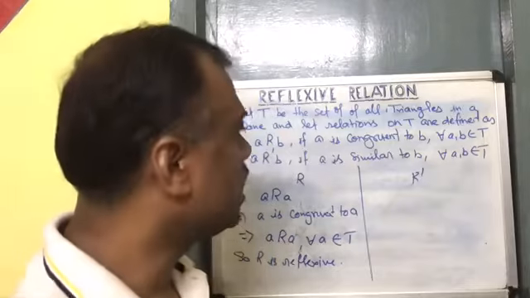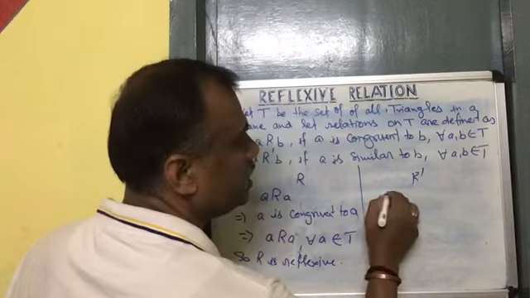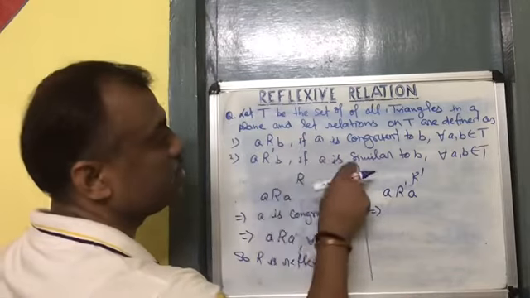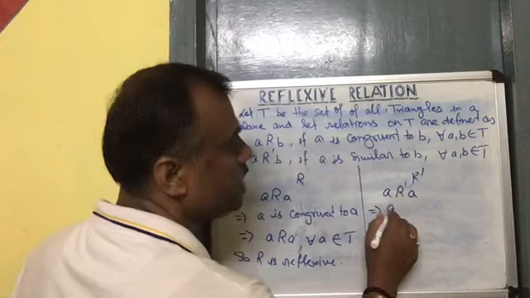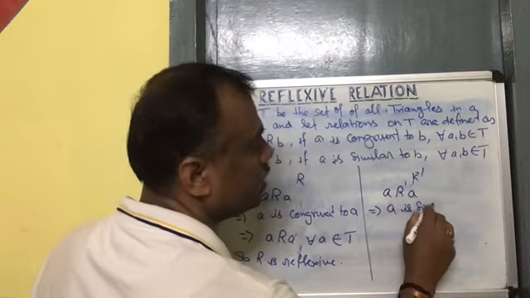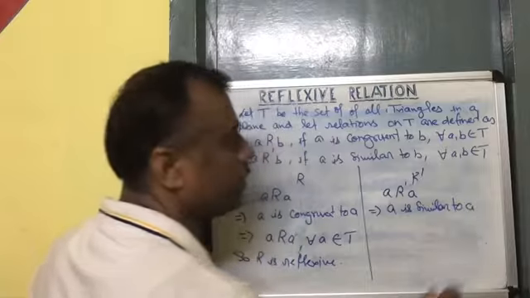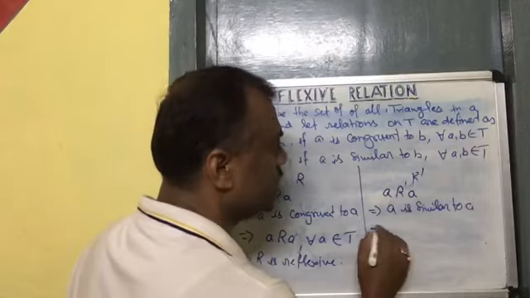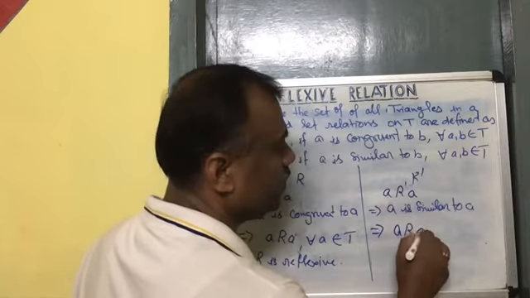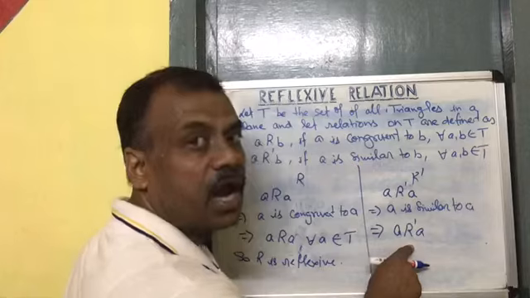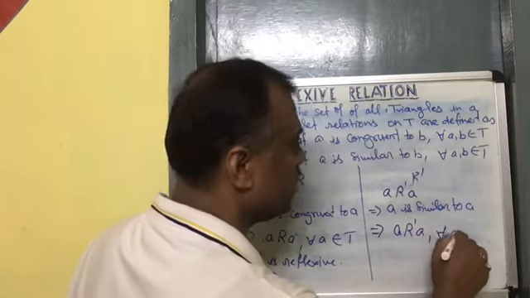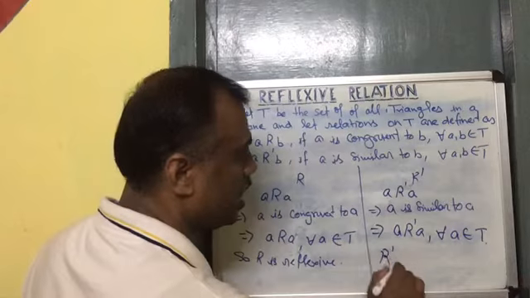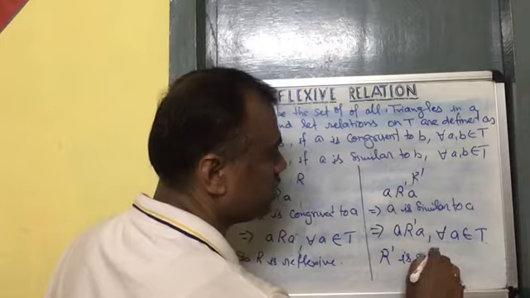Now let us go for R dash. Consider a R dash a. What is R dash here? The relation is similar. So a is similar to a. As we know, every triangle is similar to itself. That means a is related with a under this relation R dash for every a belongs to T. Here R dash is reflexive.